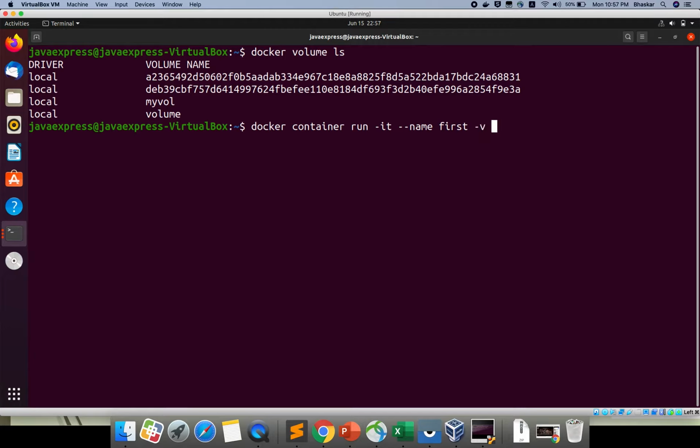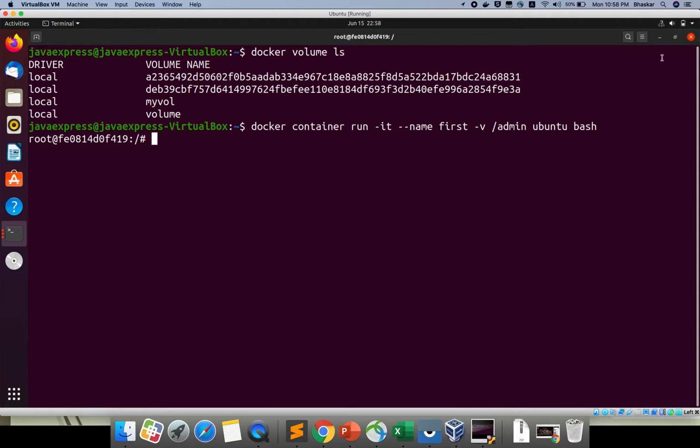You need to specify which directory you want to create inside your root directory. Slash is nothing but the root directory. Inside the root I want to create one admin folder. I want to run an Ubuntu machine in the bash terminal. If I hit enter, your container is created now.